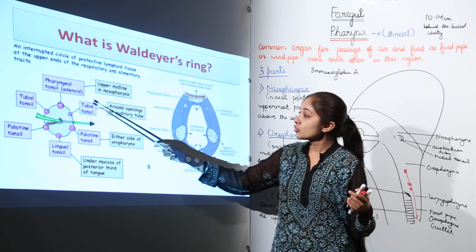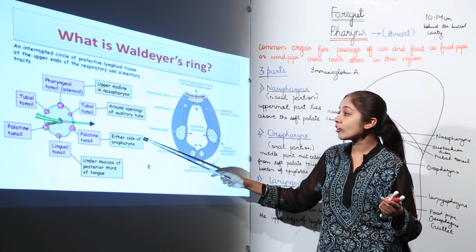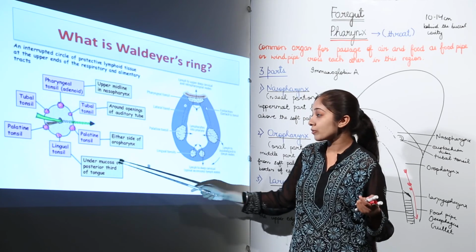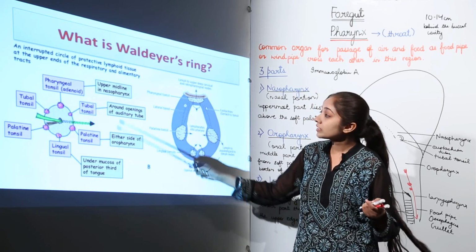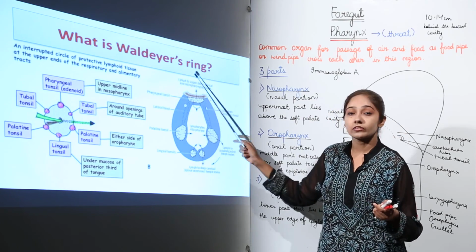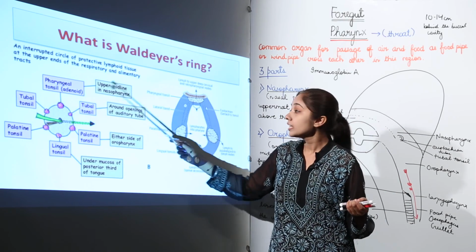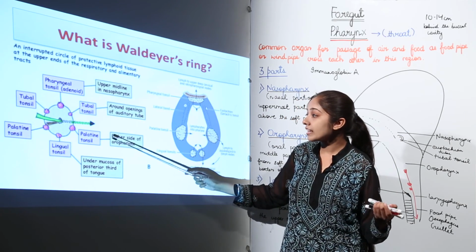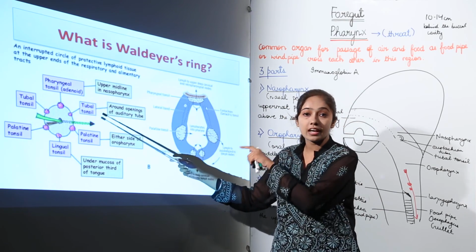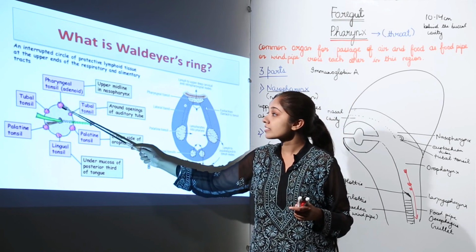So we have tubal tonsils, and then we have the palatine tonsils on either side of the oropharynx, and we have the lingual tonsil also under the mucosa of the posterior third of the tongue. So this is how the tonsils are arranged, forming what? They form this Waldeyer's ring. So we have the pharyngeal tonsil, tubal tonsil, palatine tonsil and the lingual tonsil. These are types of tonsils based on the region where they are located. So in the upper midline in the nasopharynx, we have the pharyngeal tonsil.